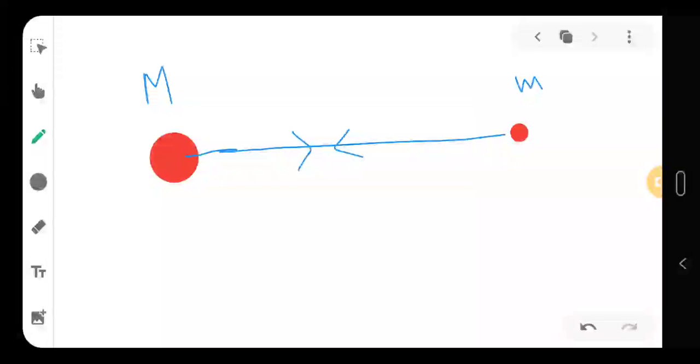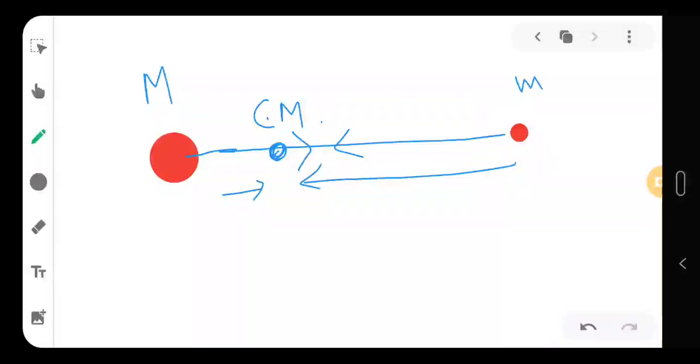They will come closer to the center of mass of the system. So we have to see where is the center of mass of these two objects. Let's say this is the center of mass. So this big M will come here, and this small m will also come here. Okay.